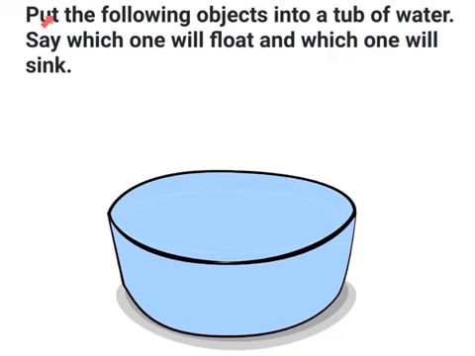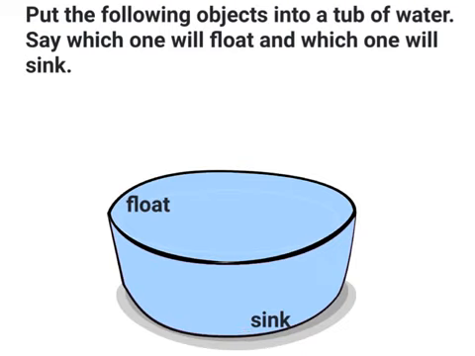Next question is, put the following objects into a tub of water. Say which one will float and which one will sink. First we need to know the meanings of the word float and sink. An object is said to float in water if it is dropped into a bucket and it does not go to the bottom. It stays on top. An object is said to sink if we drop it in water and it goes to the bottom of the bucket. Usually, objects which are very light float on water and objects which are very heavy sink in water.